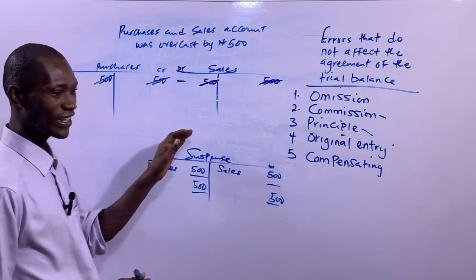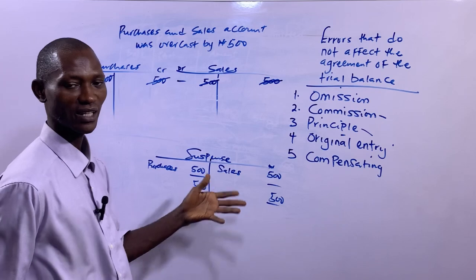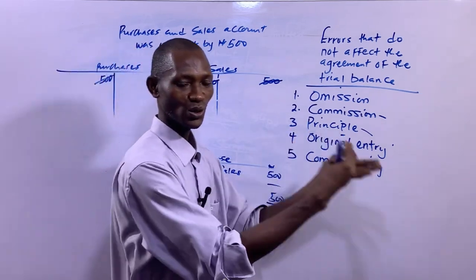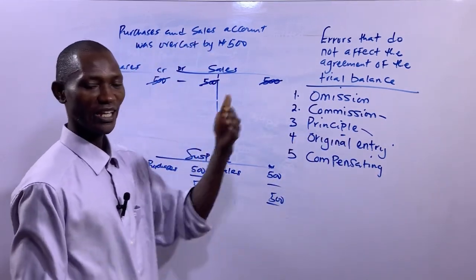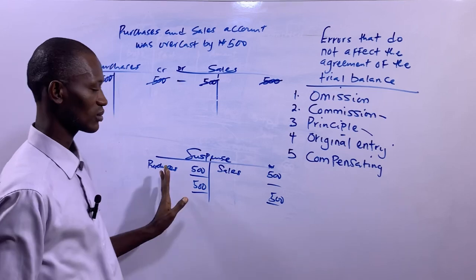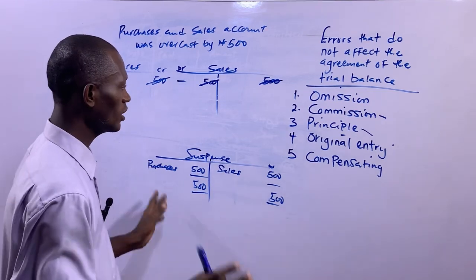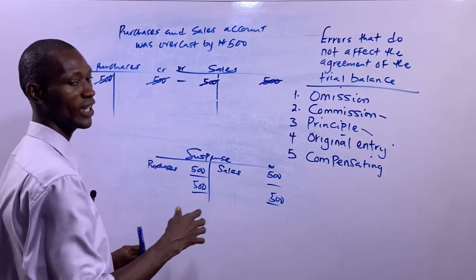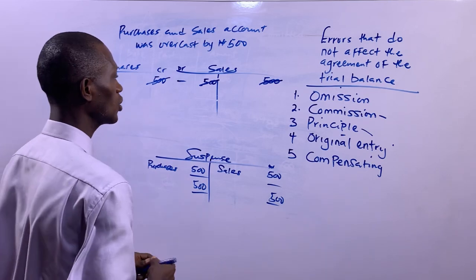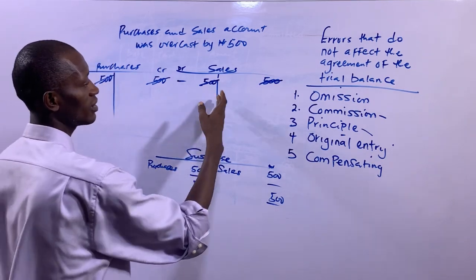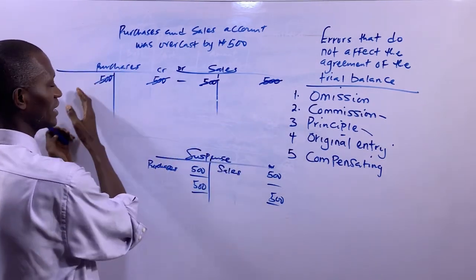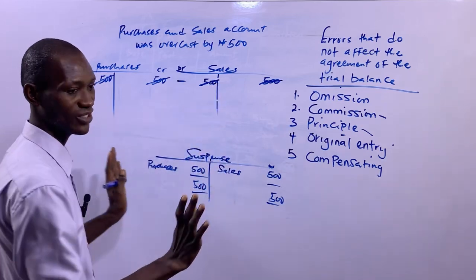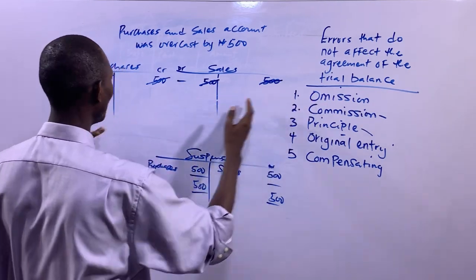This is the correction of error of compensating when you want to make them end up in suspense accounts. But if you do not want it to end in suspense accounts, all you have to do is just credit your sales and debit your purchases like we've done initially. Credit it, debit it.